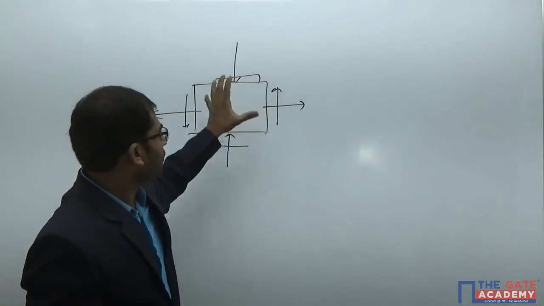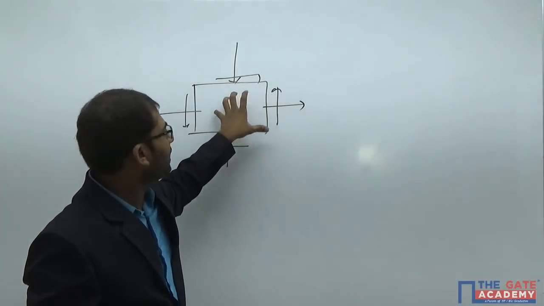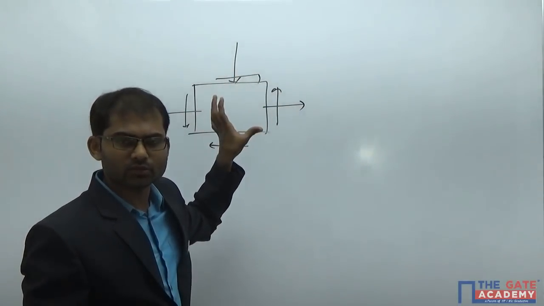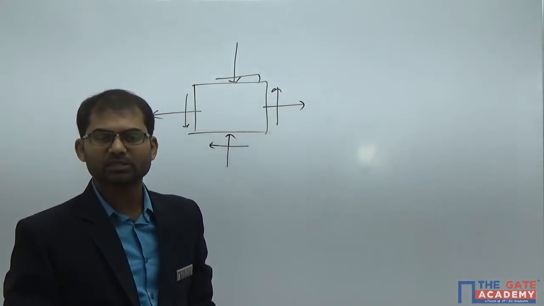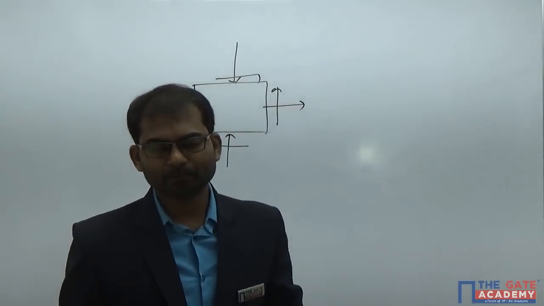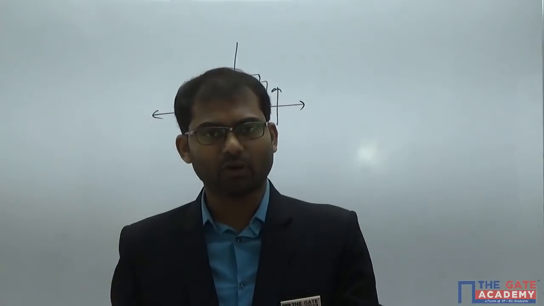Because when combination loading cases are there, the way the metal is going to fail depends upon the effect of all these loads. So we can't decide simply by taking strength in only one type of loading case. To decide whether the metal is going to be safe or not in these combination loading cases, we use theories of failure.